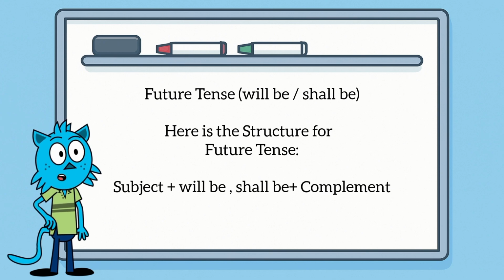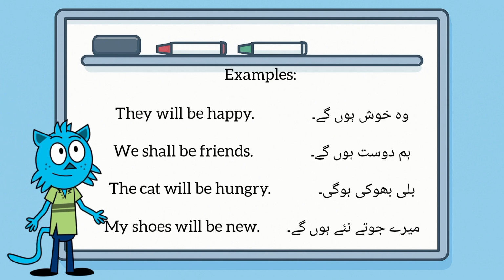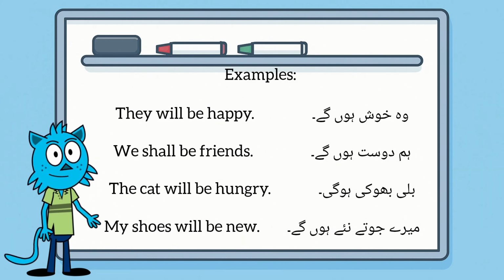Future tense. Here is the structure for future tense. Subject plus will be, shall be plus complement. Examples. They will be happy. We shall be friends. The cat will be hungry.